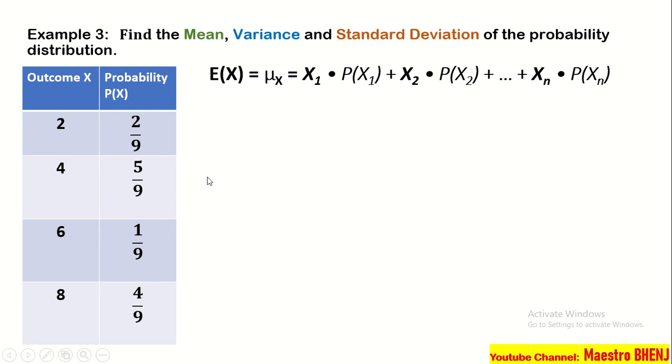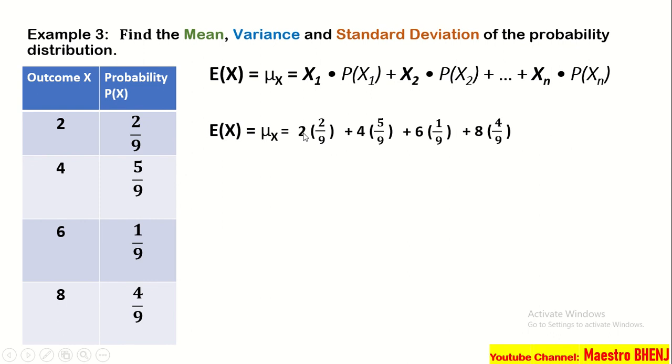So, let us have the solution. The mean is equal to 2, okay, x sub 1 which is 2 times the 2 over 9. So, ito po siya. Minultiply natin. Okay, plus 4 times the 5 over 9. And then plus, we have 6 times the 1 over 9. And then plus 8 times the 4 over 9. So, hanggang dito lang tayo kasi ito lang naman po ang given.